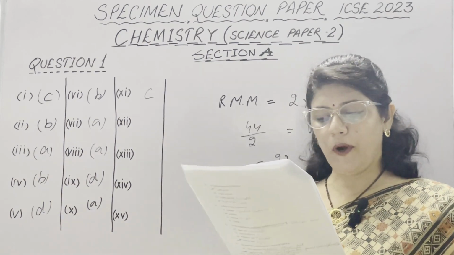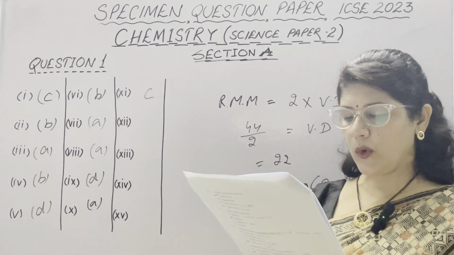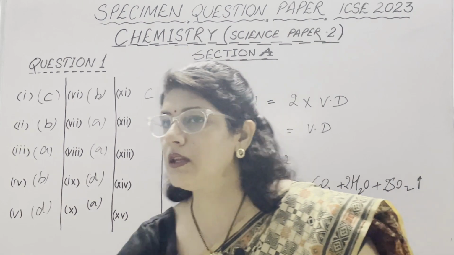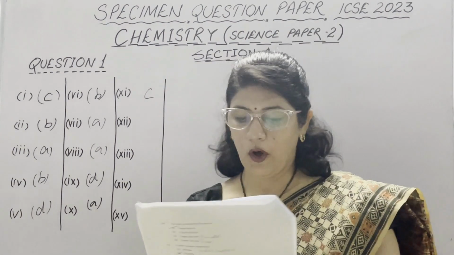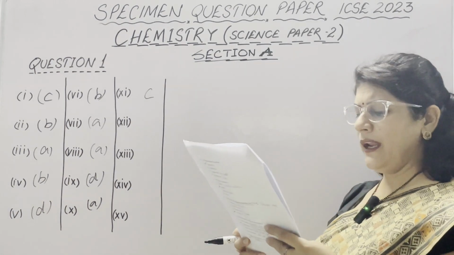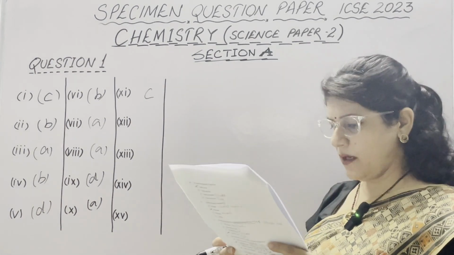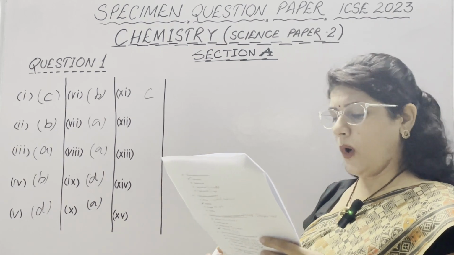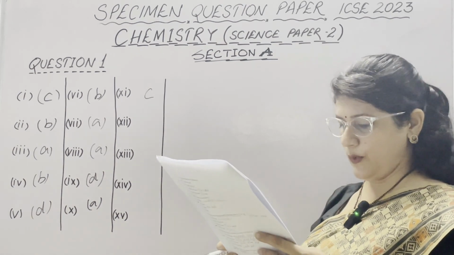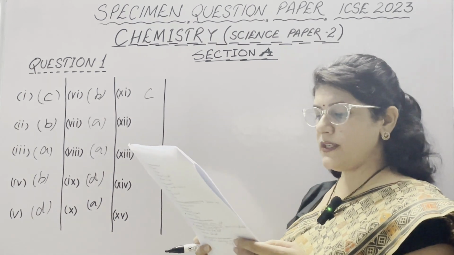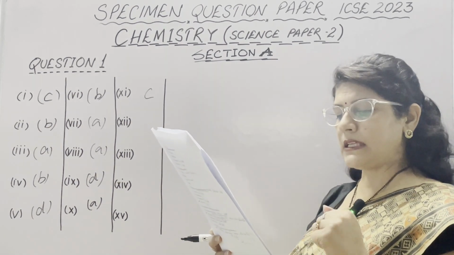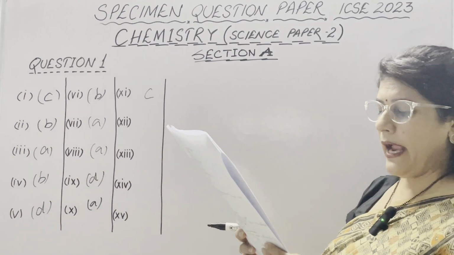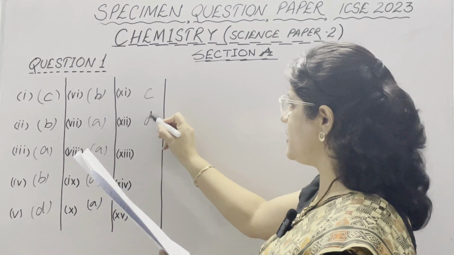12th part: organic compound prepared when ethanol undergoes dehydration. Now ethanol means ethyl alcohol, which belongs to the alcohol family. Ethyl alcohol is dehydrated by two methods: aluminium oxide or concentrated sulfuric acid can be used. In both of these reactions, the compound formed is methane, ethane, acetylene or ethene. These are the four options and the correct option is D, which means ethene.